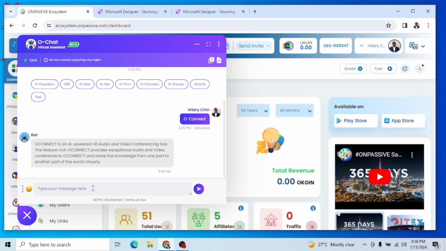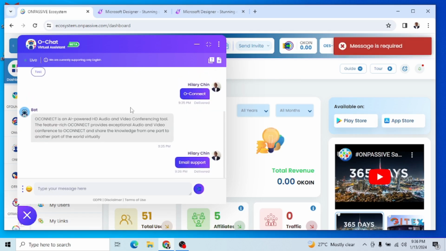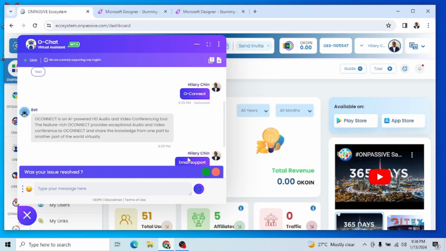Okay, see what I'm going to do. I'm going to click here. This is the text space. So what I'm going to do is I'm going to just write support, email support. You see now, email support. These are sensitive words, email and support. So when I write email support, I'll send it. Once I send it, I'm going to wait for my OChat. It's thinking, it's trying to assimilate what I've just written on the platform.